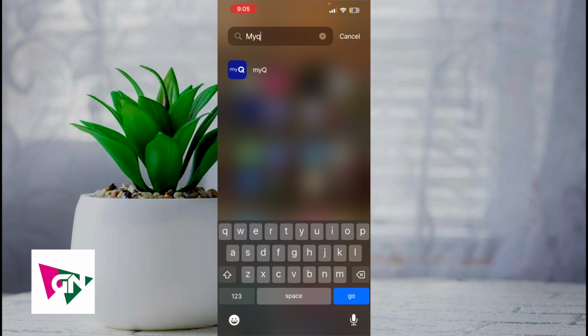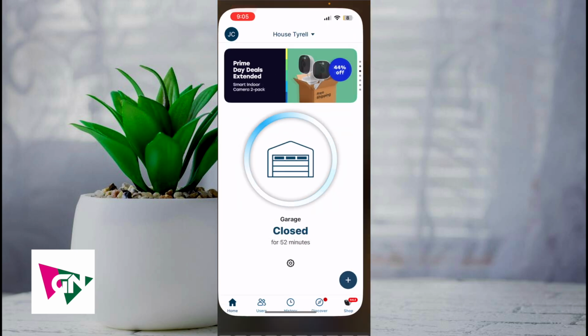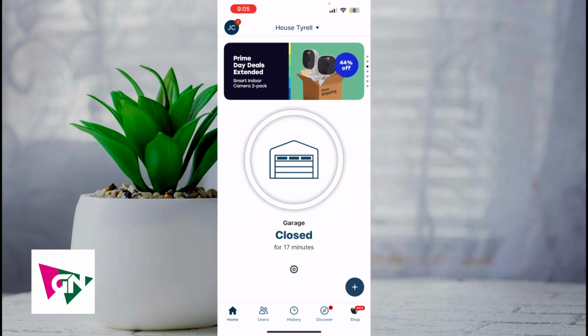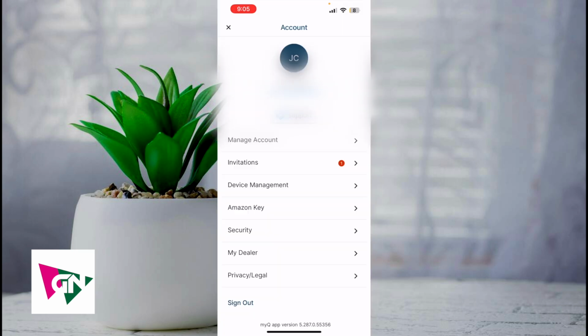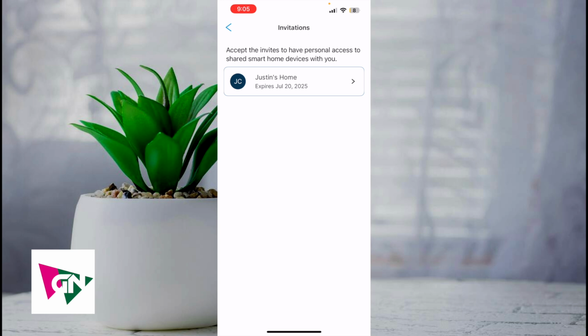Now, this video is going to be short, sweet, and simple, guys. There's not going to be a lot of steps involved. But in order to do this, what you're first going to do is access myQ. Then on the upper left-hand corner, you should see a notification in your profile initial names. So click on that. Next, click on invitations.